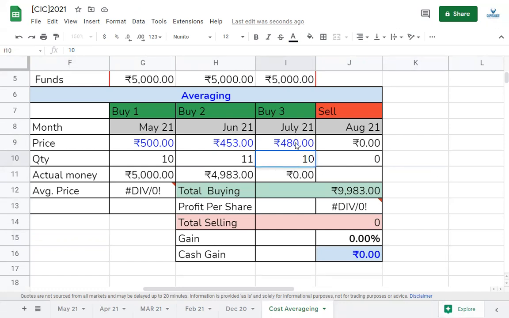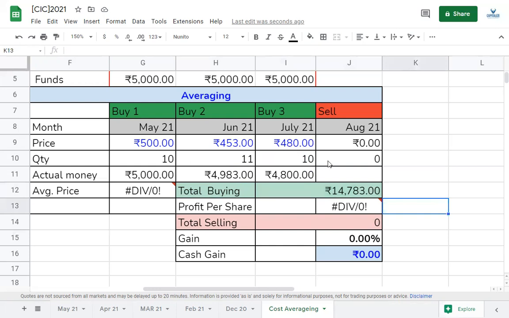Okay, third buying in the month of July at 480. So my buying for that month is 4,800, and the overall total buying that I did was 14,783. I did not even cross 15,000 rupees. Okay, so this is how my 3 installments worked, and now I don't want to buy any further.